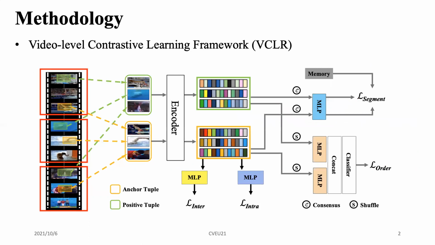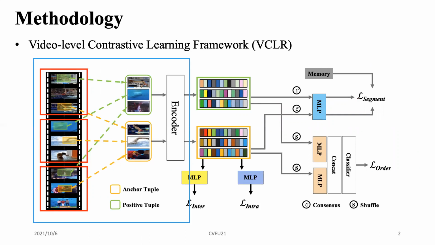This is our video-level contrastive learning framework. Shortly, we call it VClear. Firstly, for each input video, we will equally segment it into different parts. For example, we segment the video into 3 parts. Then we sample 2 frames from each part and construct 2 tuples.